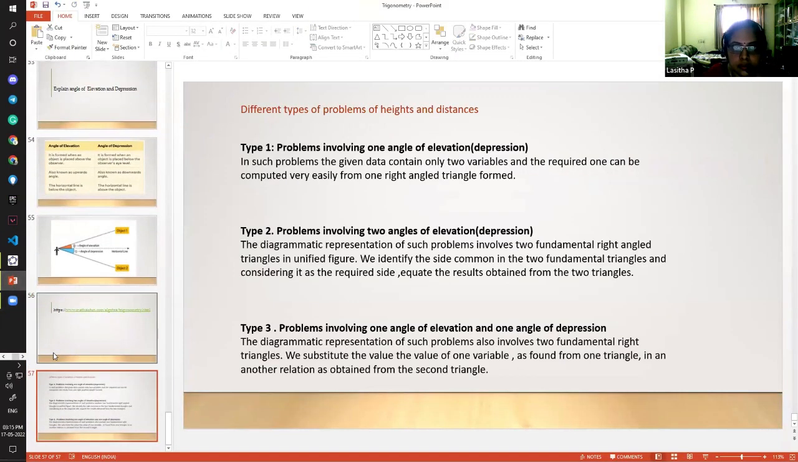And then under the category heights and distances, we already know the different types of problems we have: problems involving one angle of elevation or one angle of depression, problems involving two angles of elevation or two angles of depression, and problems involving one angle of elevation and one angle of depression. So different from level 1, you increase the difficulty level of the questions, and then teach them. They will definitely understand.